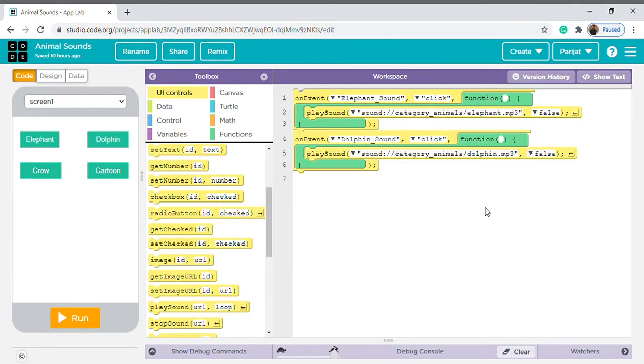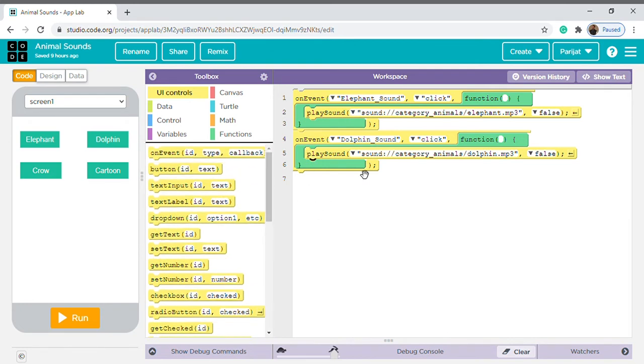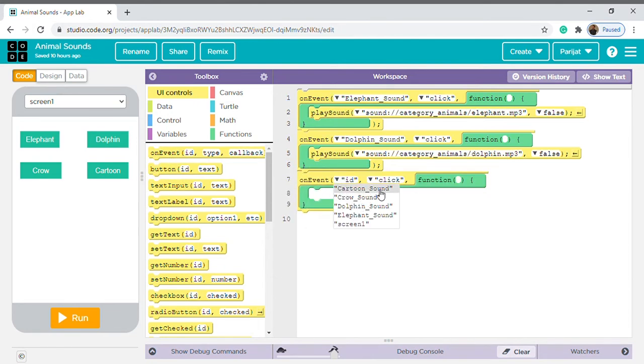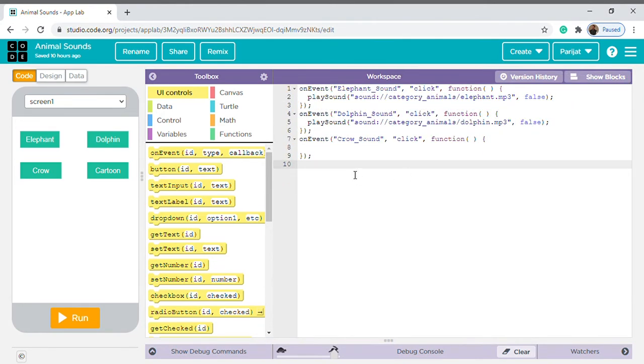Okay, now again go for the onEvent, and always remember these blocks can be copied and pasted. But if you want, then you can go in text, or you can copy this like this.